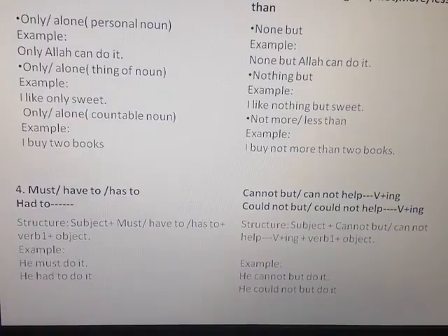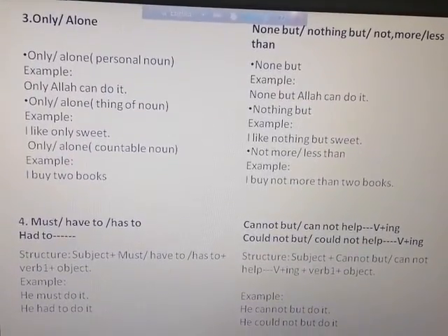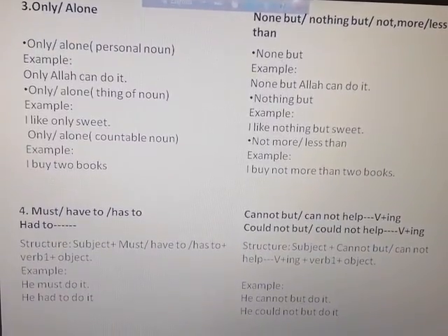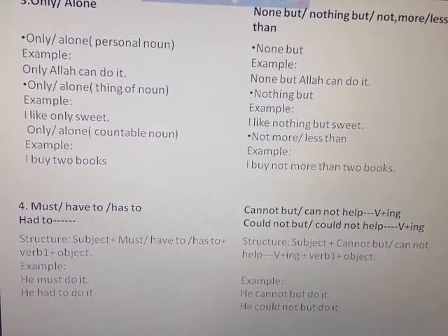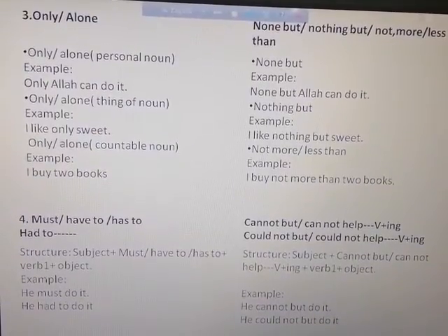Okay, I hope it is very clear to all. Only a short thing will be remembered: must, have to, has to turn into cannot but, cannot help. Had to, could not but, could not help. It is very simple if you follow the rules.